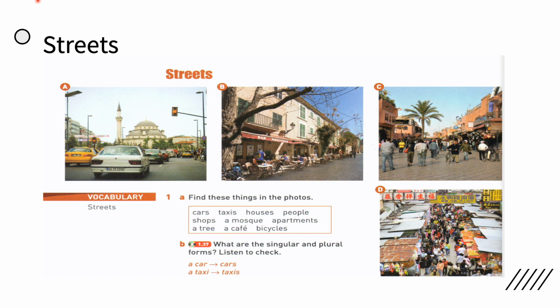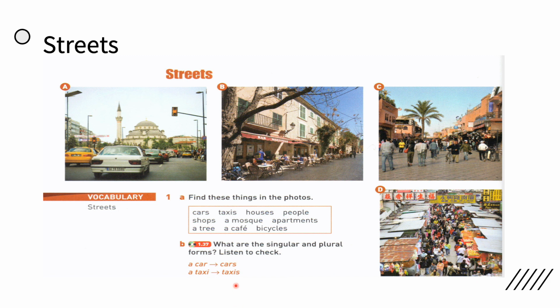An apartment is the place where you live. And the last one, picture D, seems to be the noisiest street of them all because there are lots of people here and we have shops, and all of these people are buying from these shops.